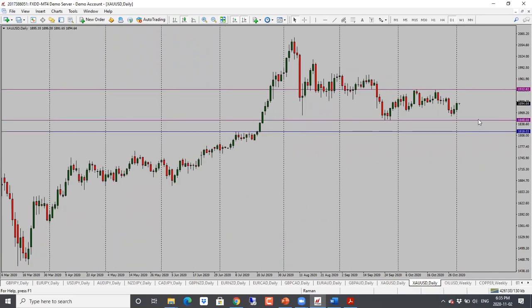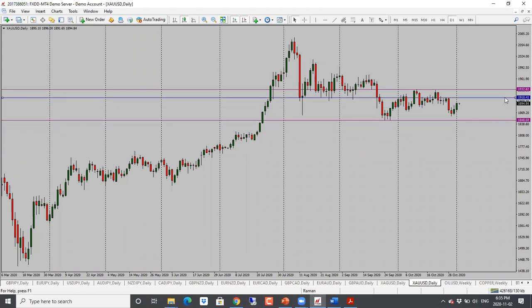Gold here, gold looking bullish as well. Again, this one is also trading in a range. It hasn't really changed much in terms of overall trend, but the candle close is bullish, so I will look for a move higher, and then if it goes through that, potentially towards the top of the range here as well. So targets, we are looking at 1910 and then 1930. So bias here is bullish for gold as well.